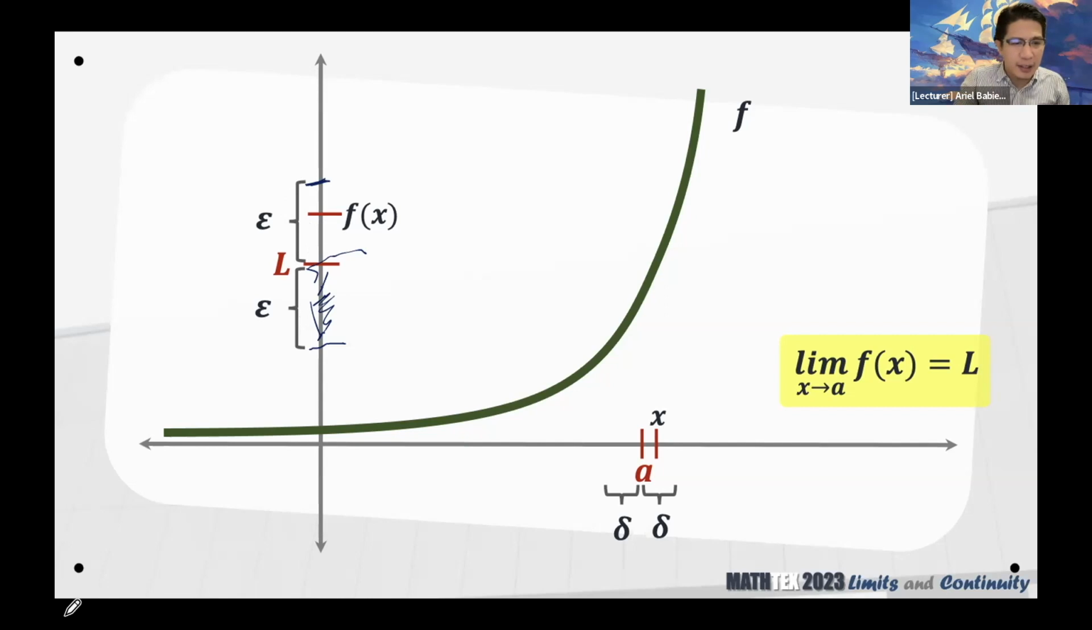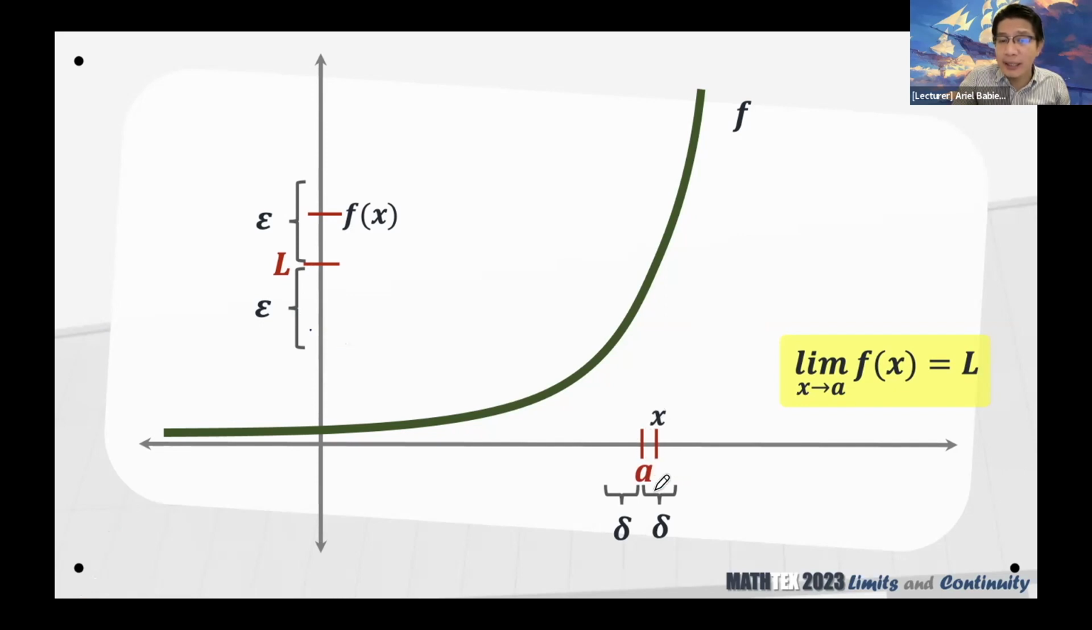Okay, let me just clear that. I just messed up the slide. So this epsilon here provides the maximum desired distance from this limit L. And in the same case, for the values of x, we want the values of x to be sufficiently close to A.